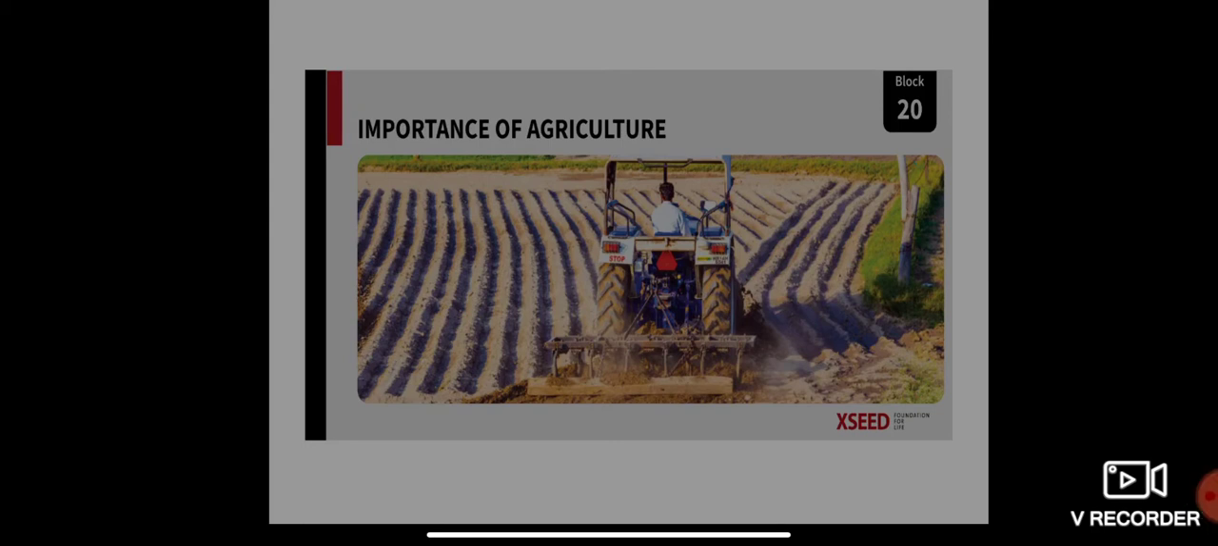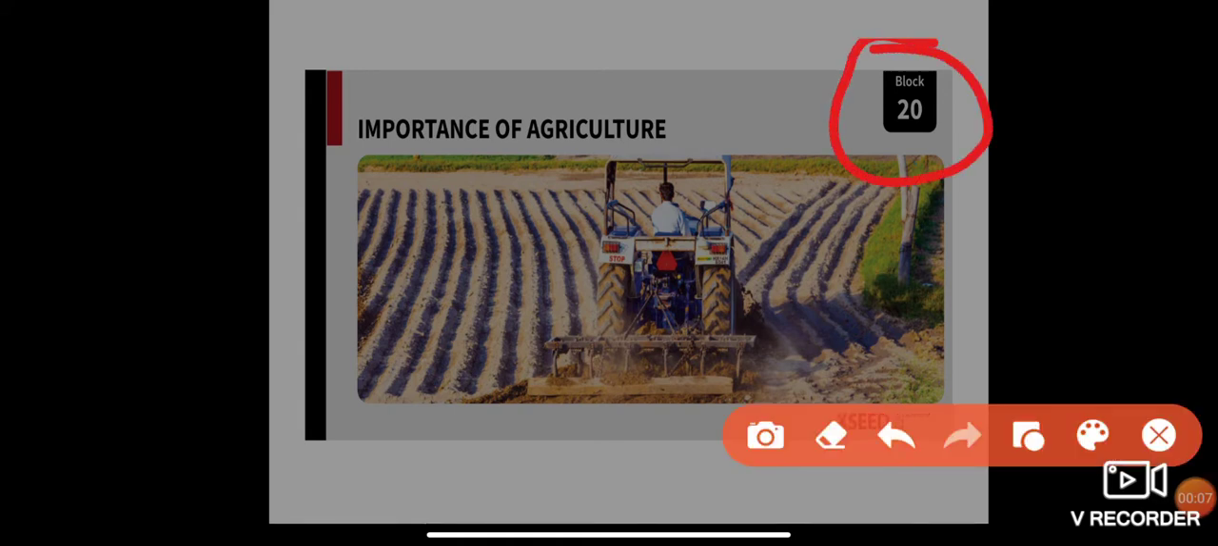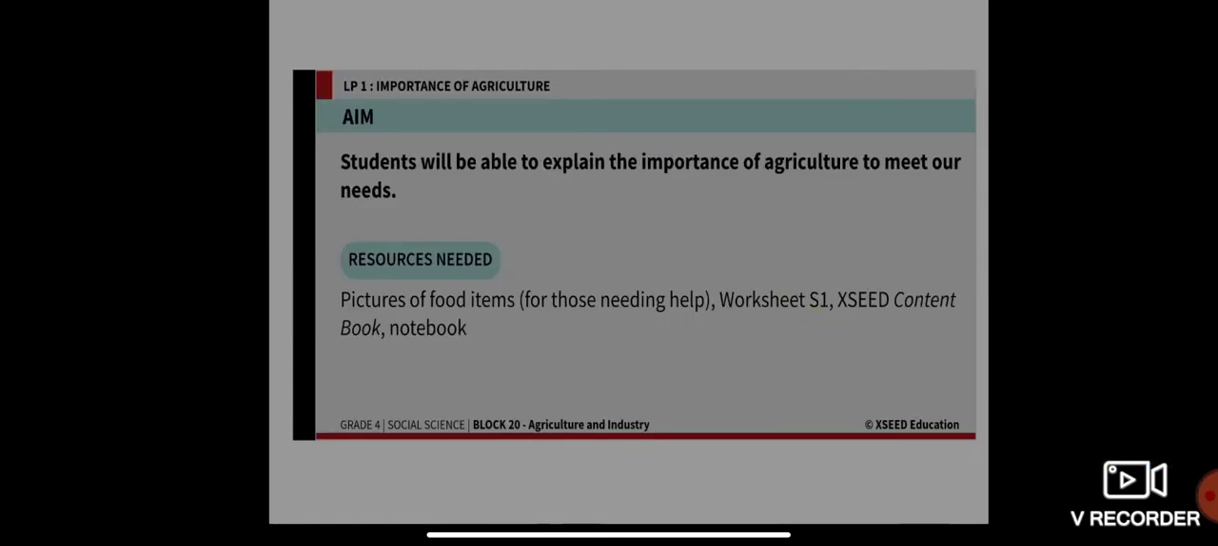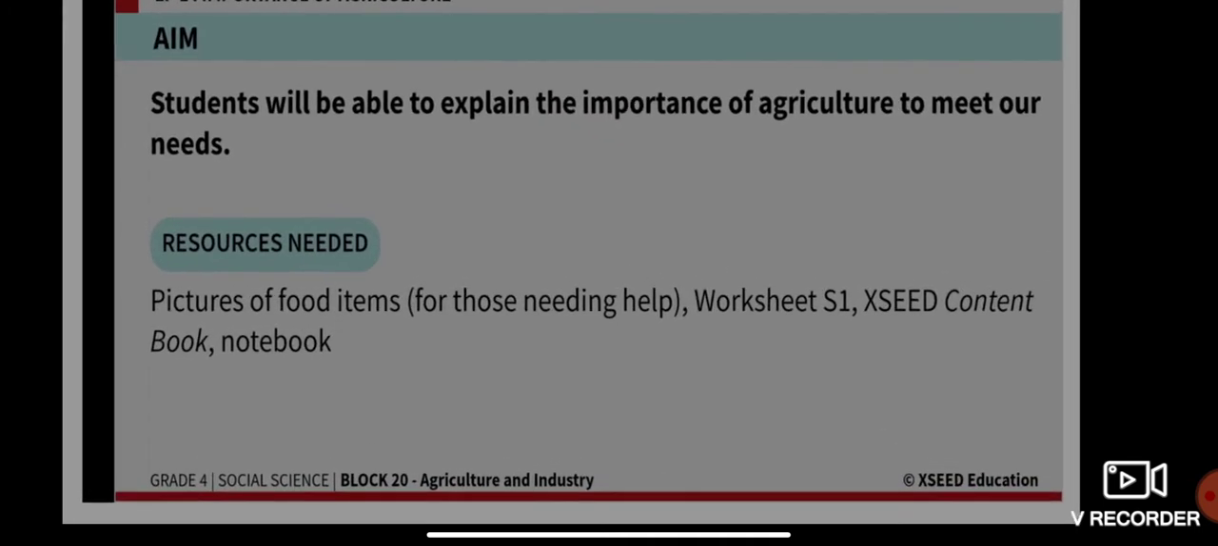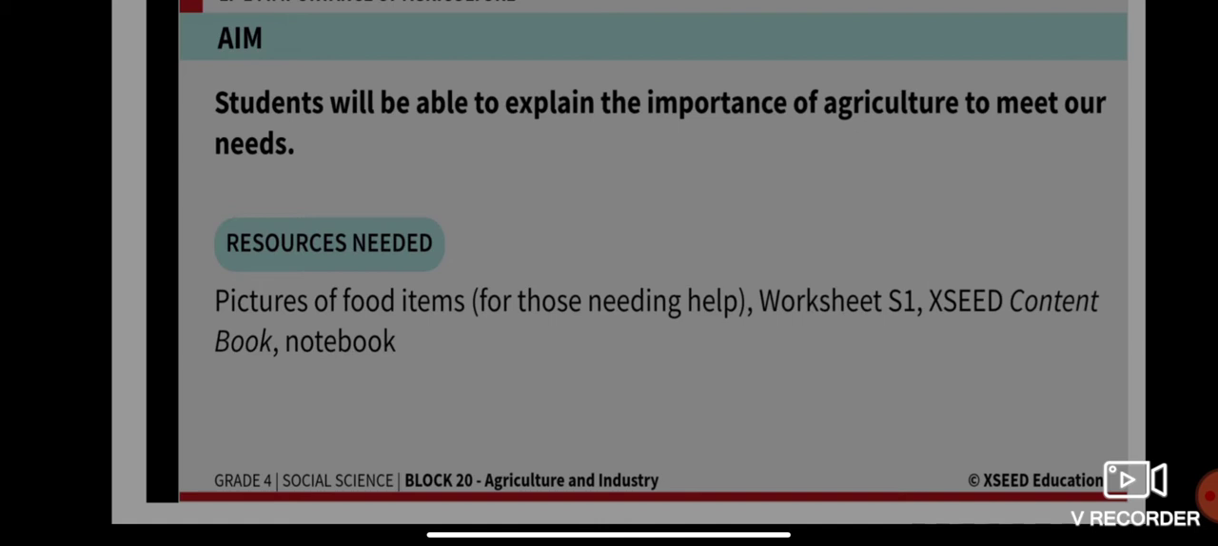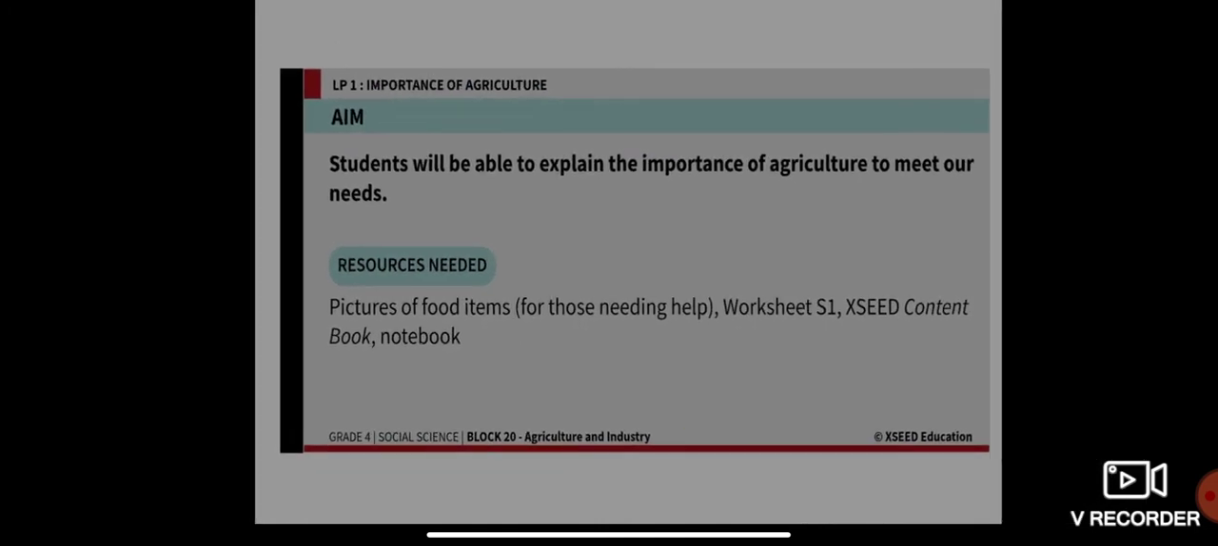So today we are going to start with a new block, that is block 20. And the topic of our discussion for today is importance of agriculture. Our aim for today is that students will be able to explain the importance of agriculture to meet our needs. Resources required are a picture of food, worksheet S1, exit content book, and your notebook.